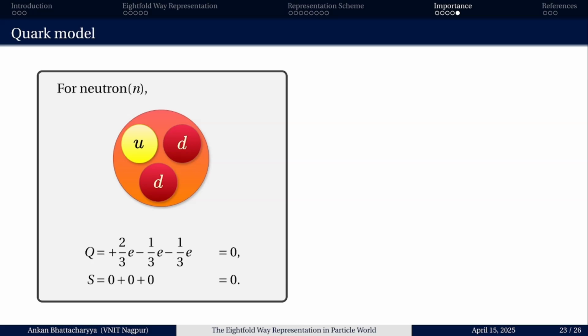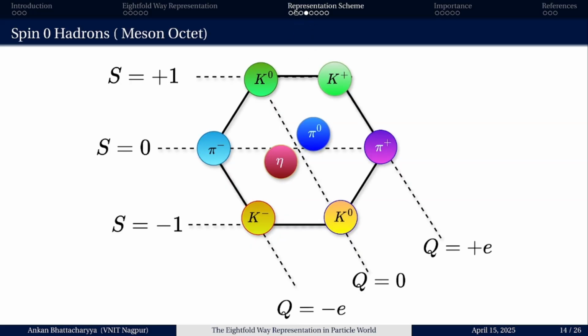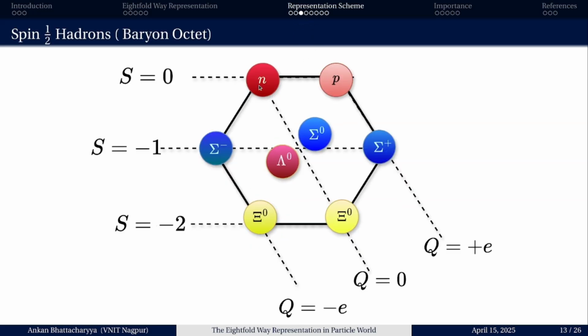So the total charge corresponding to UDD is plus 2 by 3 minus 1 by 3 minus 1 by 3, which gives a total charge 0, and the total strangeness is also 0 because no S quark is there, which satisfies the condition of the neutron in the eightfold way scheme. Strangeness is 0, charge is 0.